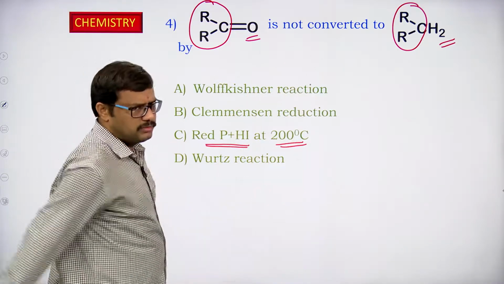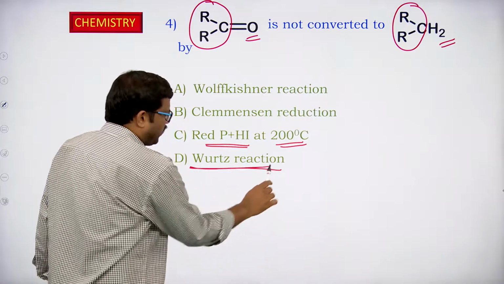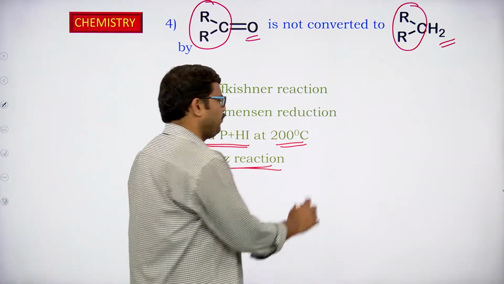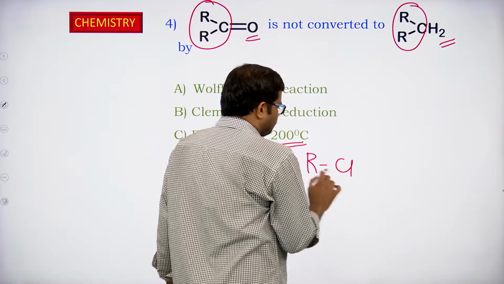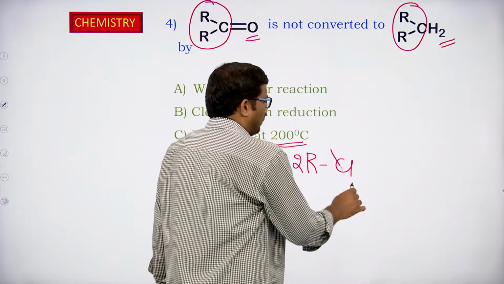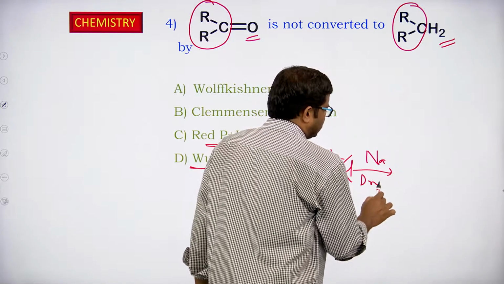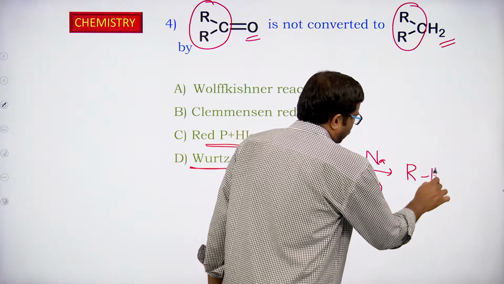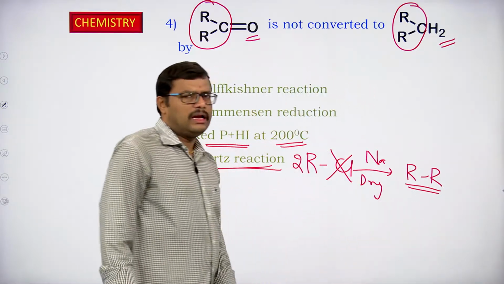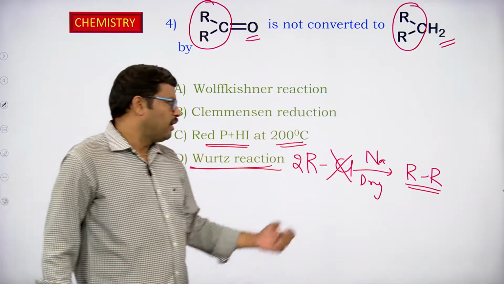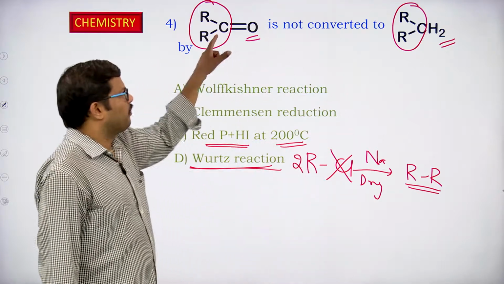But in the case of Wurtz reaction, we have discussed what it is. Wurtz reaction is when 2 moles of alkyl halide are treated with sodium under dry conditions. What do we get? We get the corresponding symmetrical alkane. So alkane formation takes place from alkyl halide, but not from the keto group.